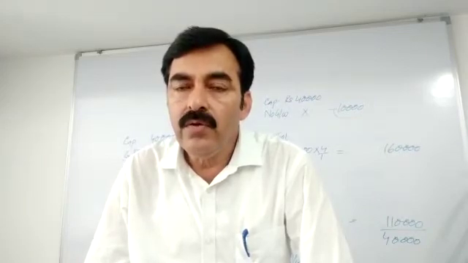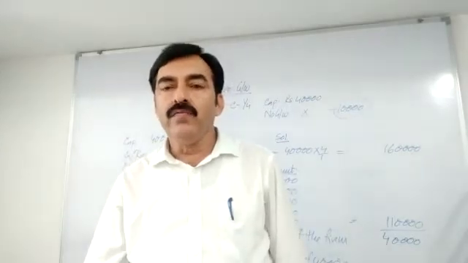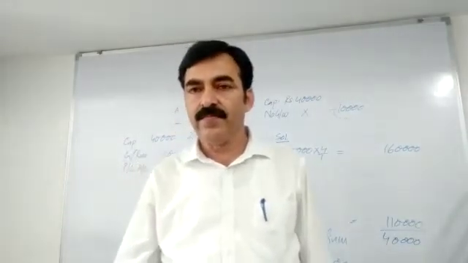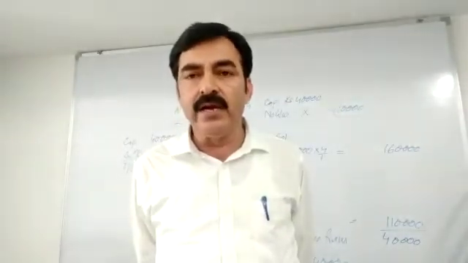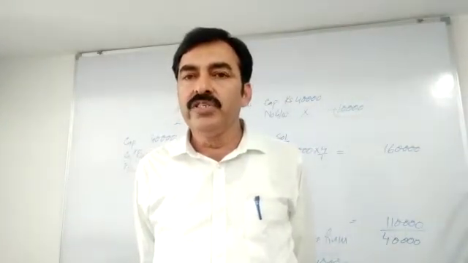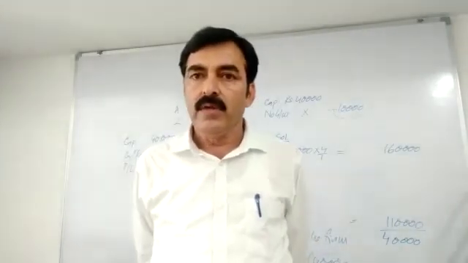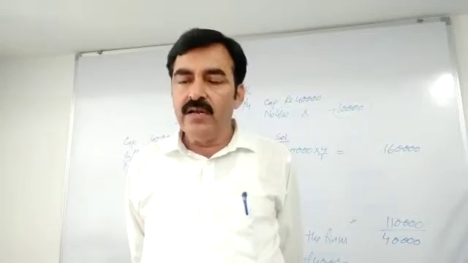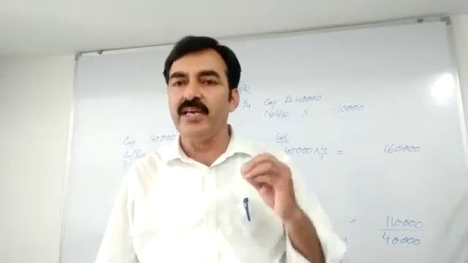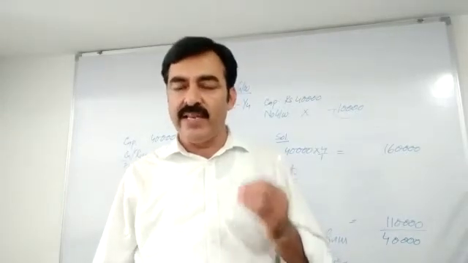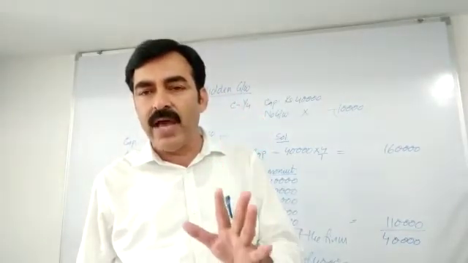Today we have concluded the chapter of journal entries. If we sum up and conclude, journal is the primary book of record. This is the journal which is made to record the transactions initially. So in this record, financial transactions are recorded initially, and this is the primary book of record.